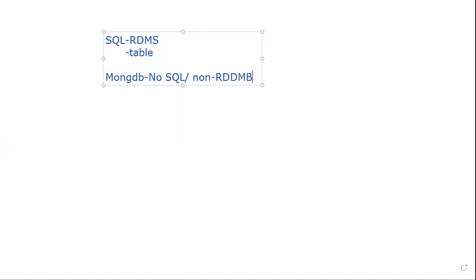So what is this non-relational? Whenever I say relational, it means the data is stored in a table format. Whenever we say non-relational, the data is not stored in a table format. It uses a hierarchical structure like a document. Normally, how are documents stored? The same way here, data is stored in a document format, like a JSON document.